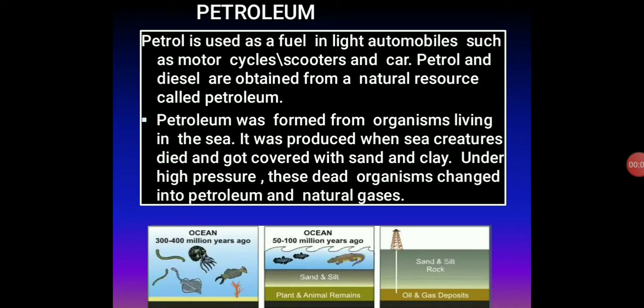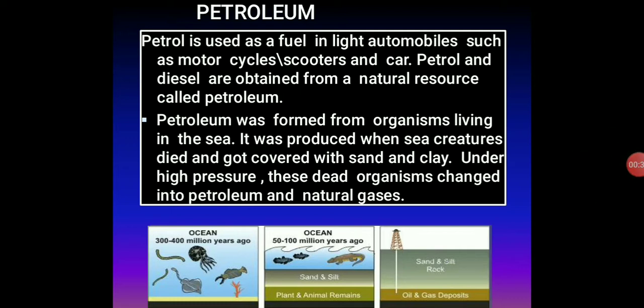Today we are going to learn about petroleum. In the previous video you learned about coal and its byproducts like coke, coal tar, coal gas and their uses. Today we are going to learn about petroleum. Petrol is used as a fuel in light automobiles such as motorcycles, scooters and cars. Petrol and diesel are obtained from a natural resource called petroleum.